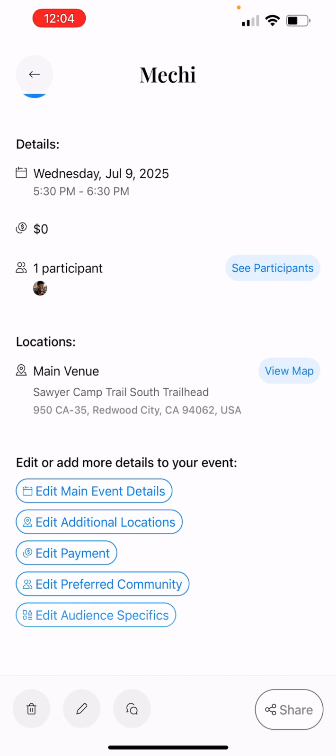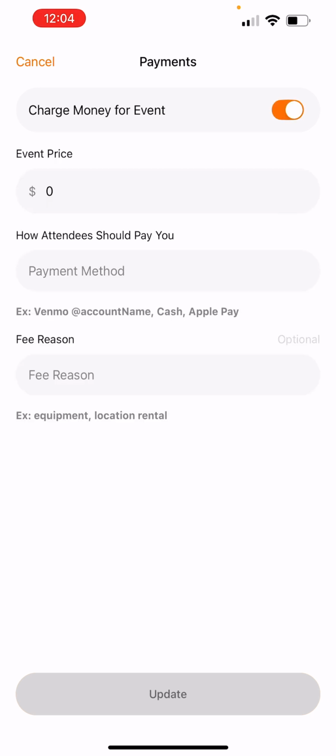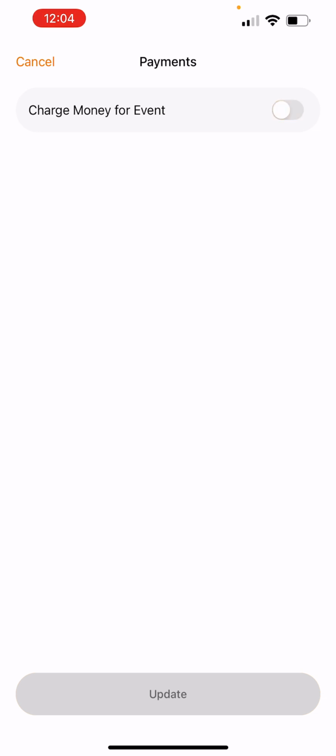And then certainly if I wanted to add payments, because some events you might need to pay ahead of time, and me as the organizer, if I pay for it and I just want to collect my money back, I can pay for it and have people Venmo me back.